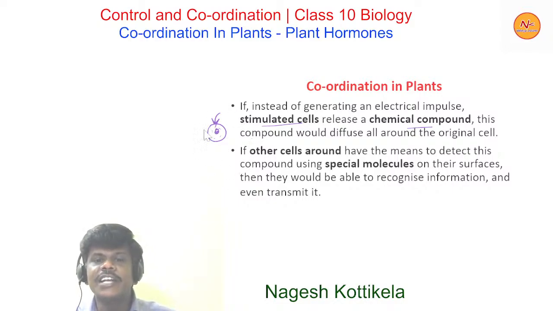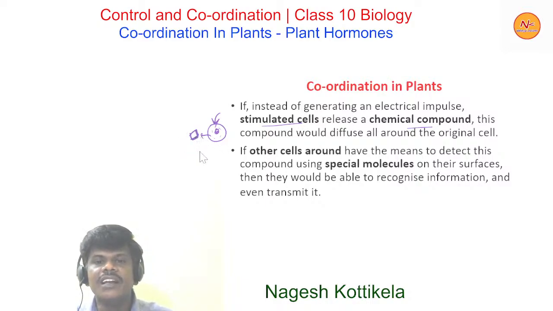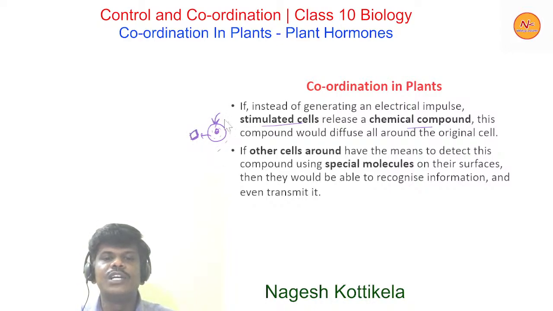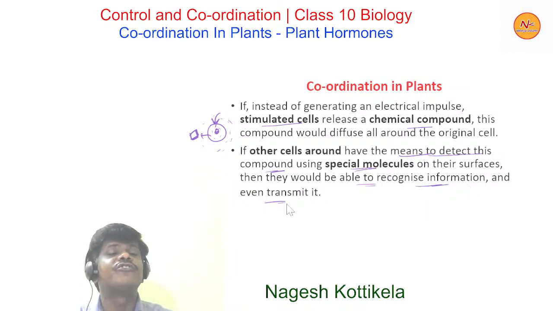If the stimulated cell releases a chemical, let's suppose this is a chemical, this chemical would diffuse all around the original cell. If other cells around have means to detect this compound, using special molecules on their surfaces, then they would be able to recognize the information and even transmit it.